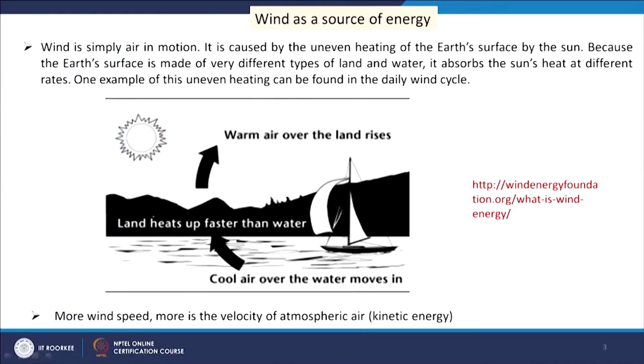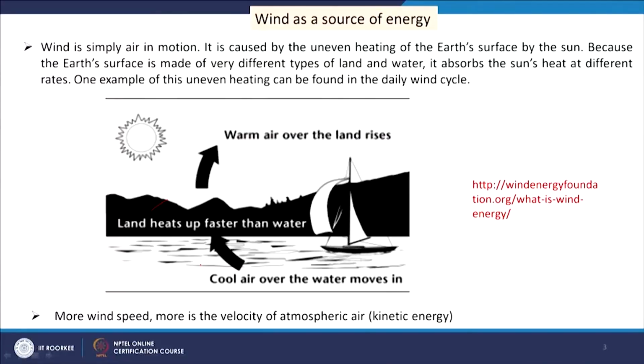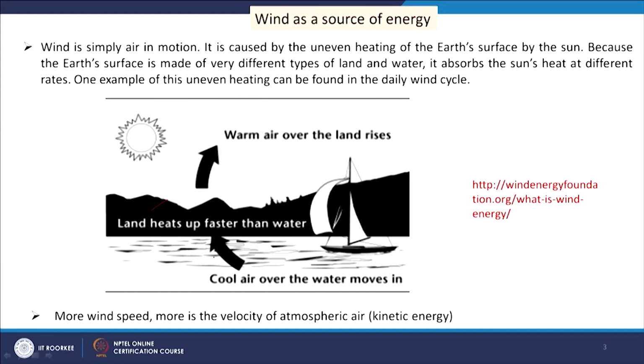The land gets heated very quickly with respect to water, and again gets cooled very quickly with respect to water. So during daytime the land area gets heated quickly and becomes warmer than the water. The air over the land, being warm, goes upward, and the cold air over the water moves towards the land area. So we get a movement of air, or motion of air, that is called wind.